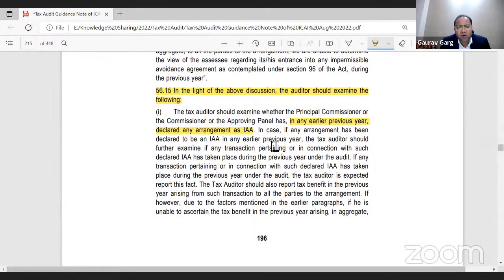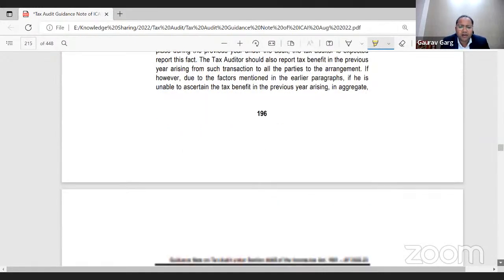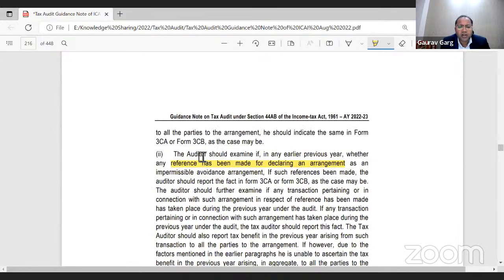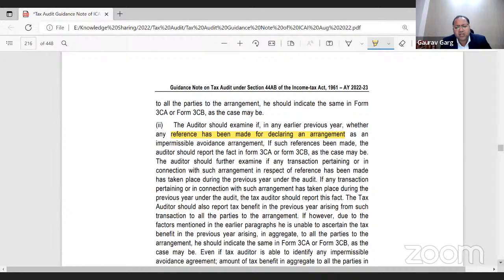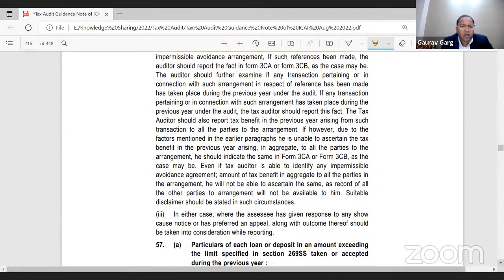If that arrangement is already decided or upheld as an IAA, then whatever income is arising from that arrangement can be referred to in clause B. And in the next part it says, wherein a reference has been made in respect of some arrangement, then the transactions regarding such arrangements can be reflected in clause B. So this is what the guidance note is saying.